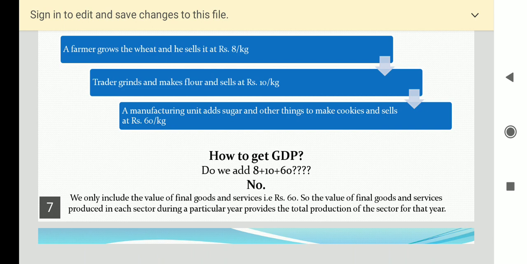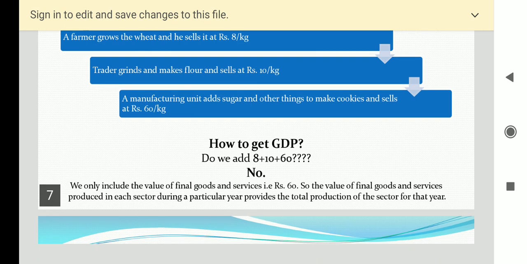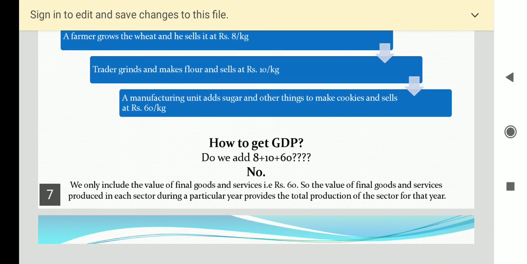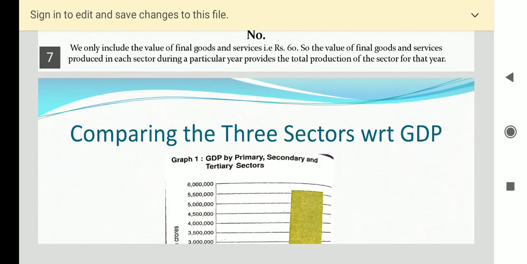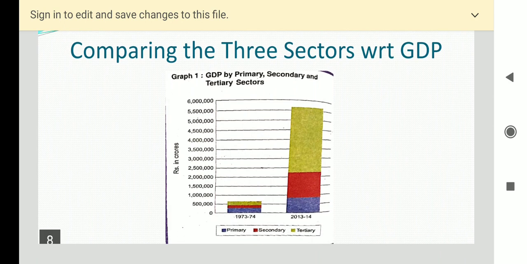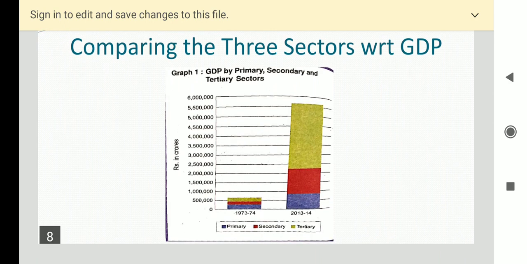So the mammoth task of measuring GDP is undertaken by a central government ministry. This ministry, with the help of various government departments of all the Indian states and union territories, collects information relating to the total volume of goods and services and their prices, and then estimates the GDP. So in this way students, we can get the GDP. There is a graph also showing the GDP of the different years. This we will discuss later.